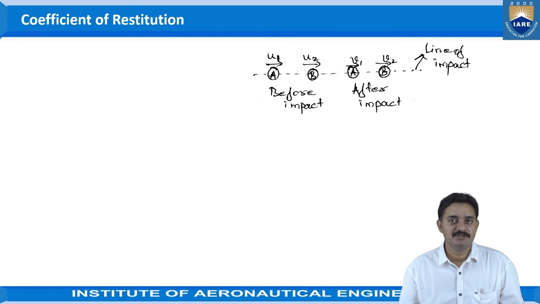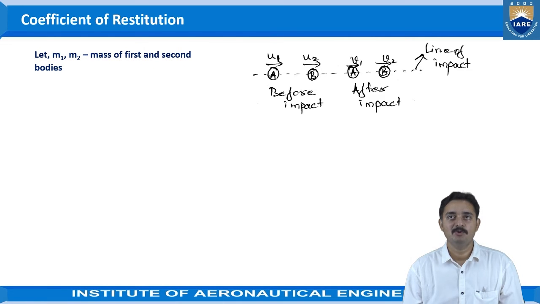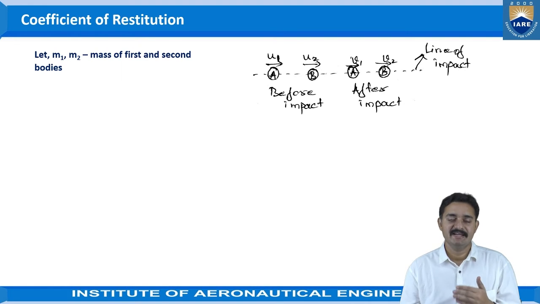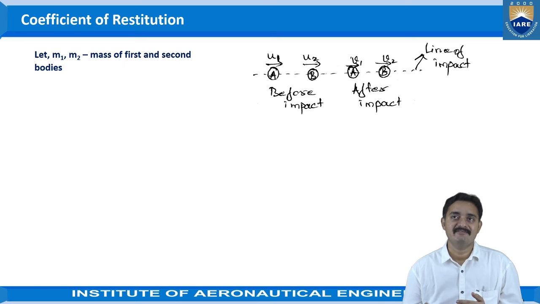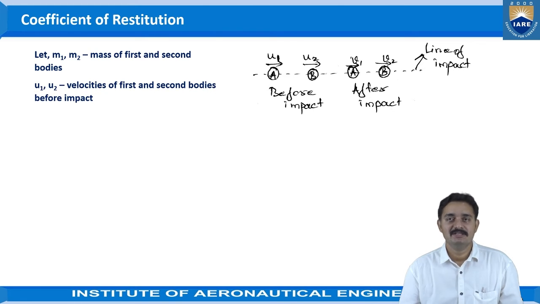So for the coefficient of restitution to be understood, let us see the example of two bodies that are colliding with each other. Let M1 and M2 be the masses of the first and second bodies. The bodies are A and B here, and the two bodies are traveling with initial velocities before impact of U1 and U2, and after impact the bodies are traveling with velocities V1 and V2, let us say, and the line of impact is direct here. U1 and U2 are the velocities of the first and second bodies before impact, and V1 and V2 are the velocities of the first and second bodies after impact.